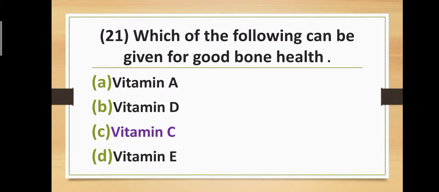Question number 21. Which of the following can be given for good bone health? Option A, vitamin A. Option B, vitamin D. Option C, vitamin C. And option D, vitamin E. The correct answer is option C, vitamin C. Vitamin C can be given for good bone health, or also vitamin D is given.